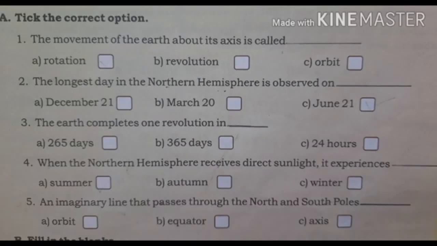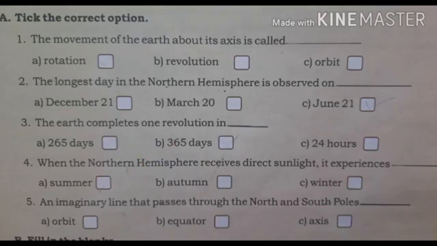Fourth question, when the northern hemisphere receives direct sunlight, it experiences dash. Option A, summer. Option B, autumn. And option C, winter. Yes, the answer is option A, summer. Children, when the northern hemisphere receives direct sunlight, it experiences summer.